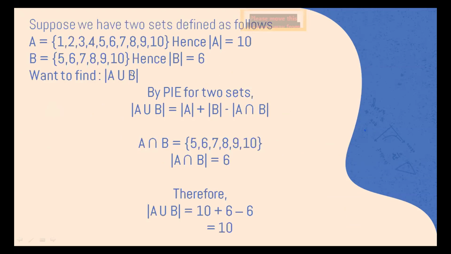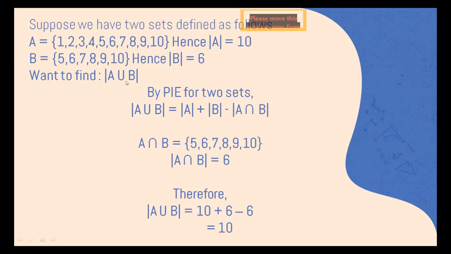So the set A union B would be 1, 2, 3, 4, 5. But from 5 we are counting twice. We don't want to include 5 twice. In a set we only count each number once. If you are counting multiple numbers, then that would be a multi-set, and we don't want to go into multi-sets. But maybe we'll look at permutations of multi-sets later on.